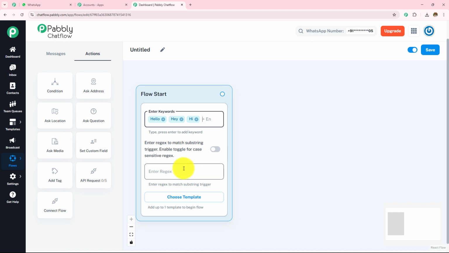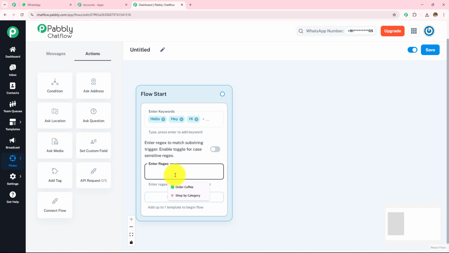Then we have another option, regex. Regex is like a smart search tool that helps the chatbot identify patterns in user messages. So instead of manually listing out every possible keyword, you can define rules to match different variations of words or phrases. If you only enter keywords like hello, hey and hi, the bot will respond only when those exact words are typed. If you use regex, you can create a rule according to your choice.